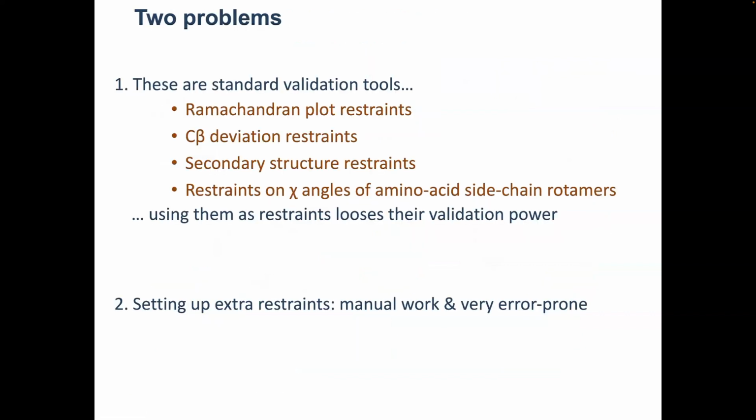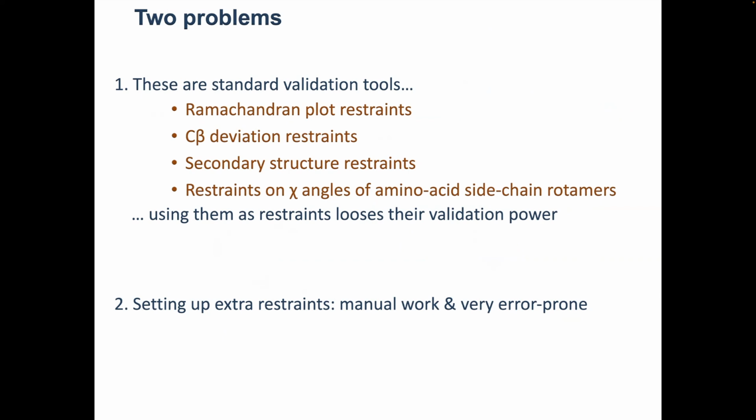And here we go. All this extra information that I've just mentioned in previous slides are actually standard validation tools, right? Every time we talk about validation, atomic model validation to be precise, the first thing that comes to mind is the Ramachandran plot, right? Or secondary structure, or side chain rotamers.